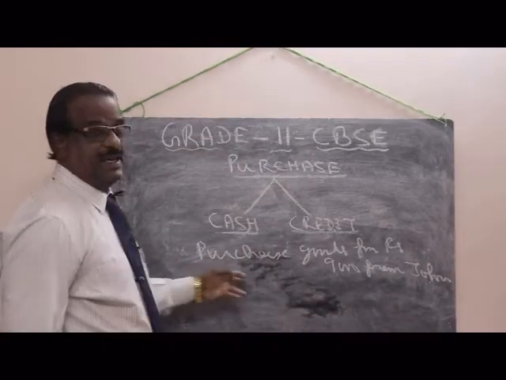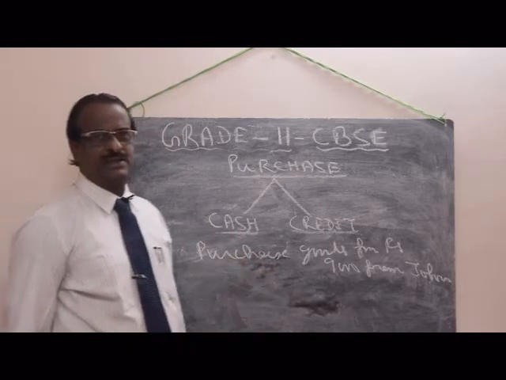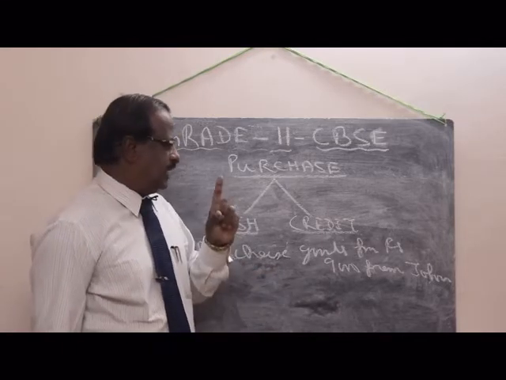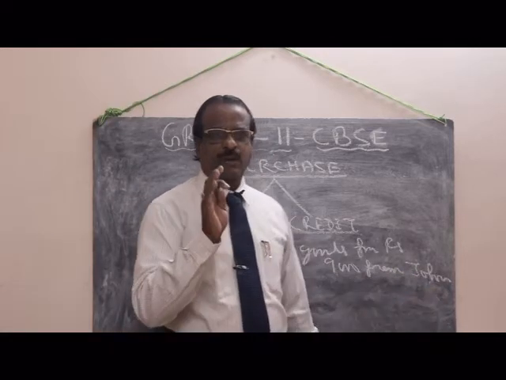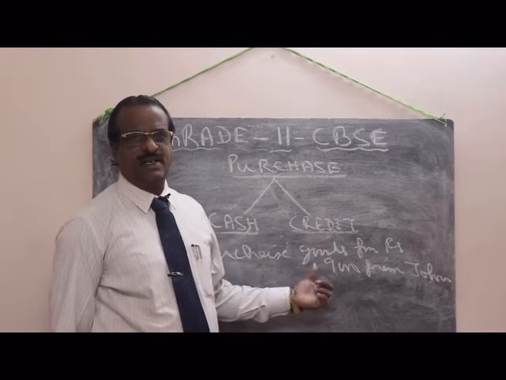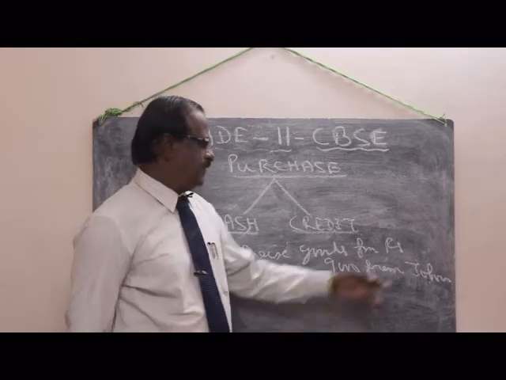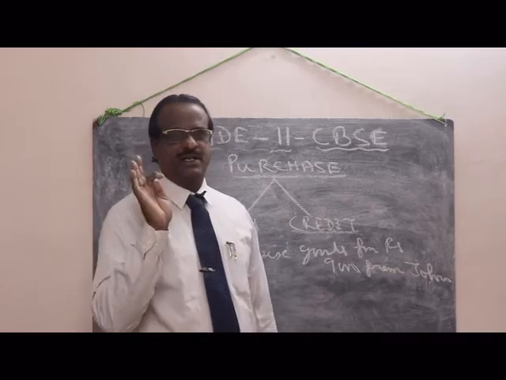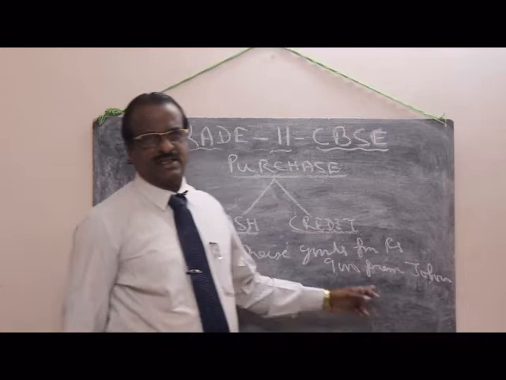So this is a credit purchase. Why? Here there is no cash. Here only one name. If only a name comes, it's a credit purchase. We are purchasing goods from John on credit. It is understood. It is the meaning of the transaction.